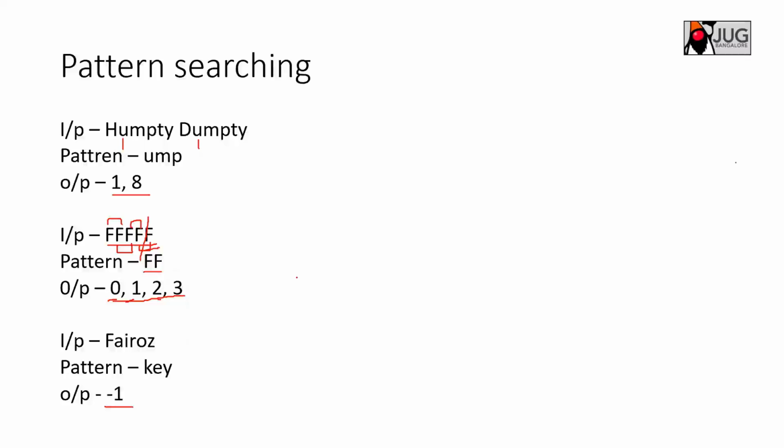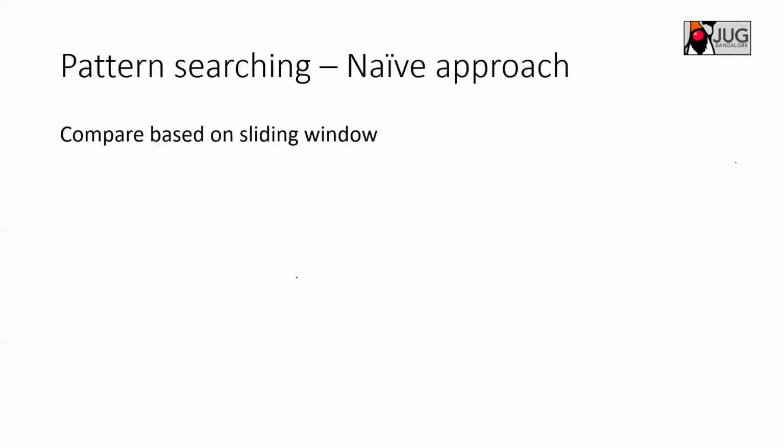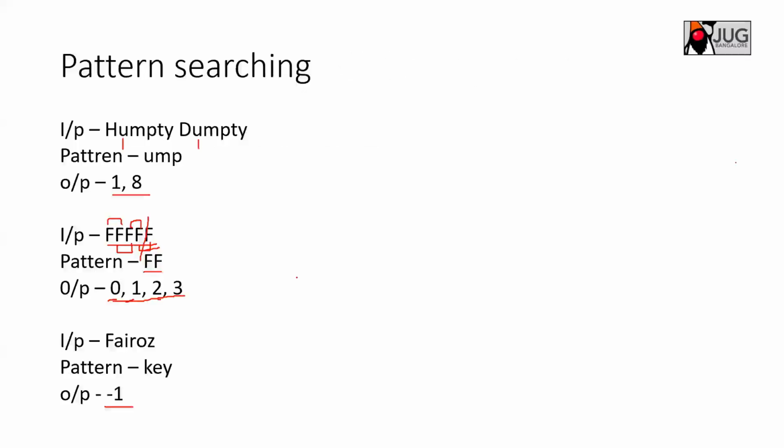A lot of questions come on pattern matching, so it matters how efficiently you write a program to do it. We'll see some questions on that. One is the naive approach. What can you do in the naive approach? You can do a sliding window, for example, what we just did right here.